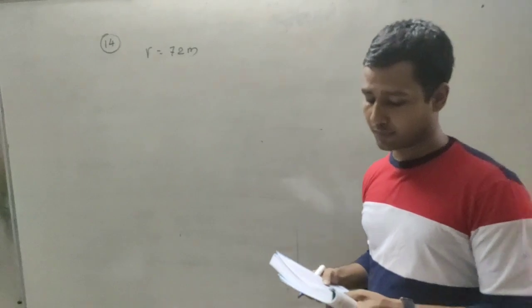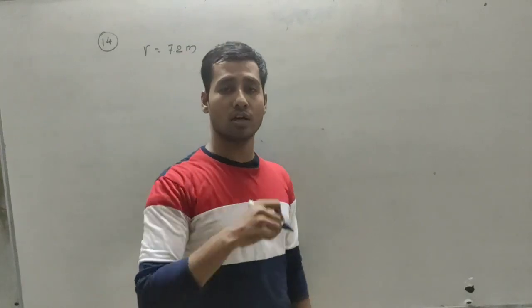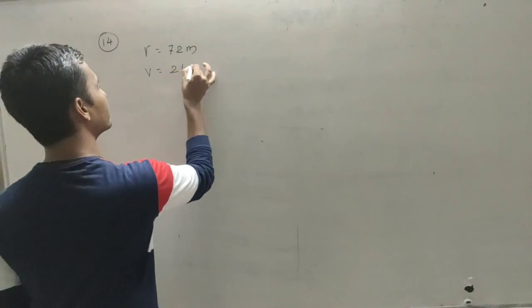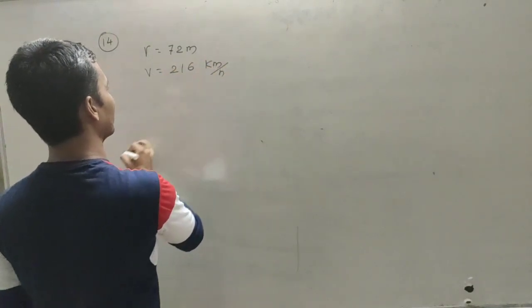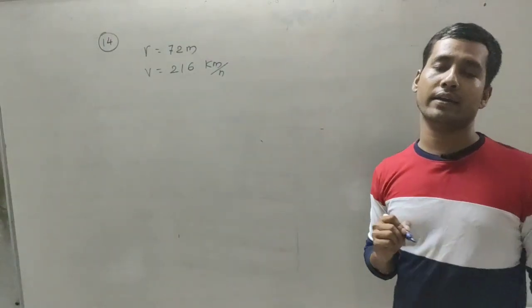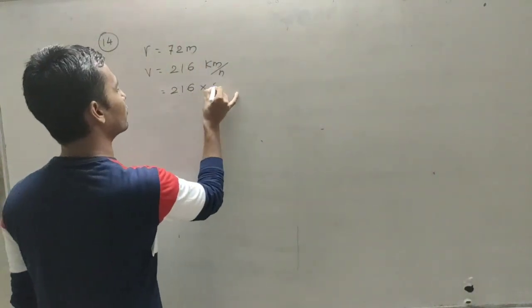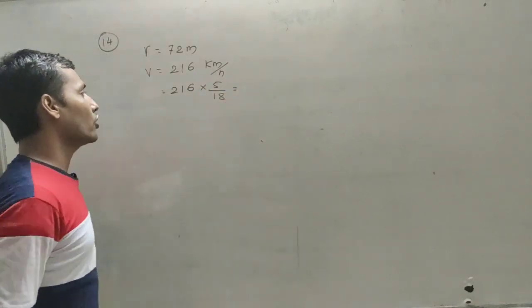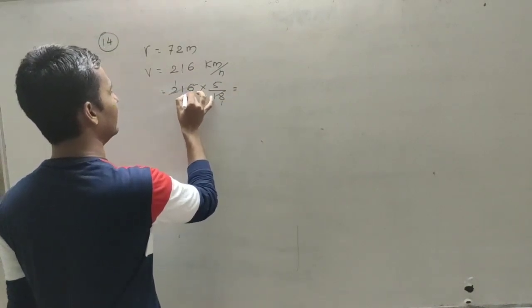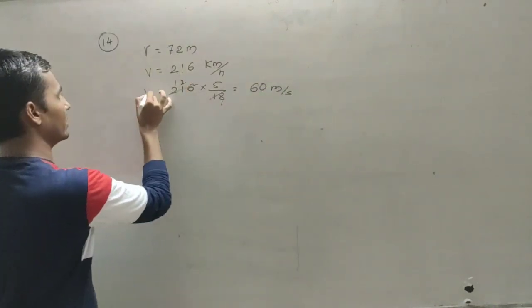So they have given us the speed, that is 216 km per hour. We have to convert it into meter per second. So the value for velocity is 216 km per hour. To convert kilometer per hour into meter per second, we have to multiply it by 5/18. So I am multiplying it, 216 into 5/18. Now you have to divide it, 18 threes are 54, remaining here 12. So it will be 12 into 5, that is 60 meter per second. So that is the velocity.